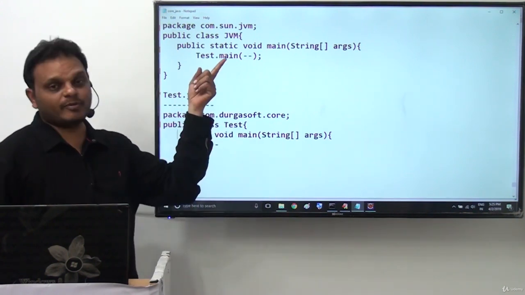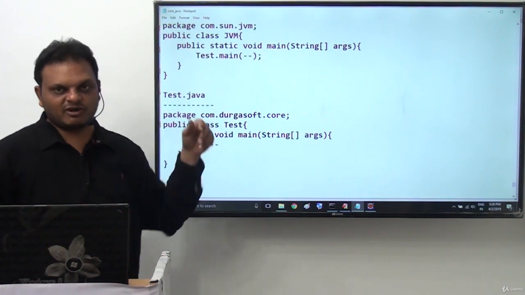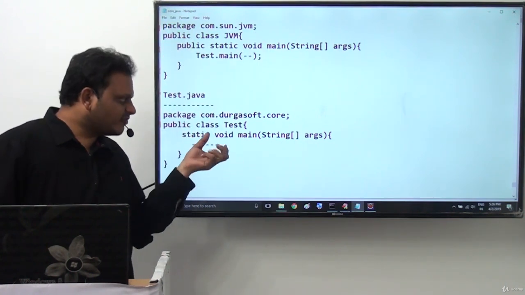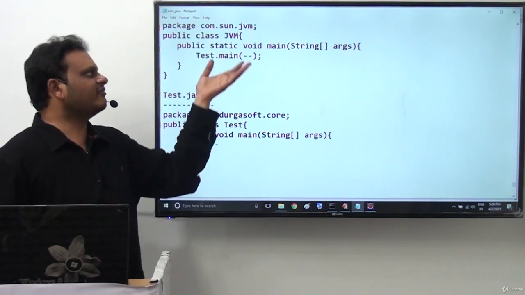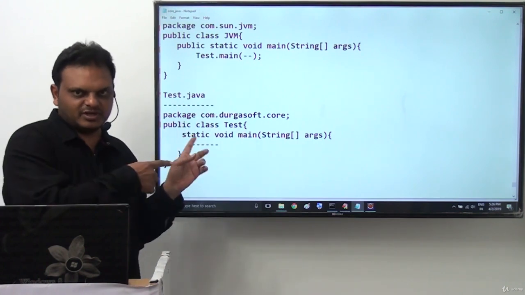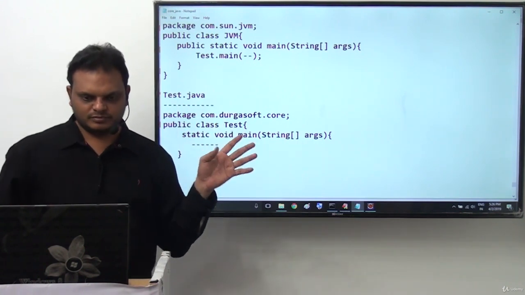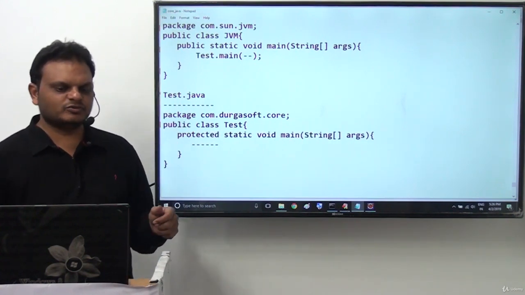But where is our JVM actually? The JVM is available inside com.sun.jvm, inside the Java software. So the default scoped main method is available up to the present package only. It is not available to the JVM. So it is not possible for the JVM to access the main method if it has default scope.